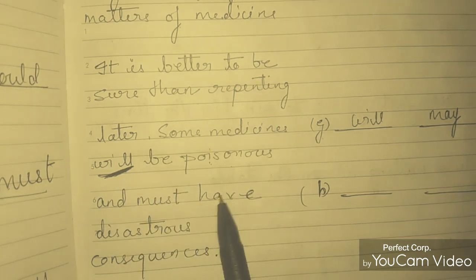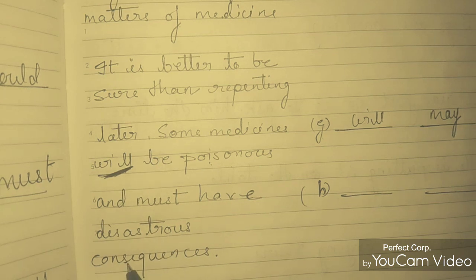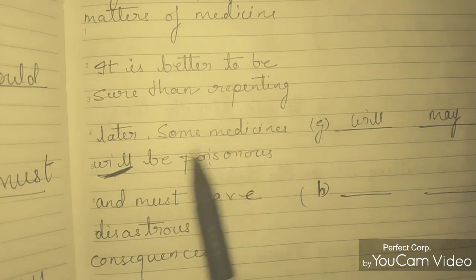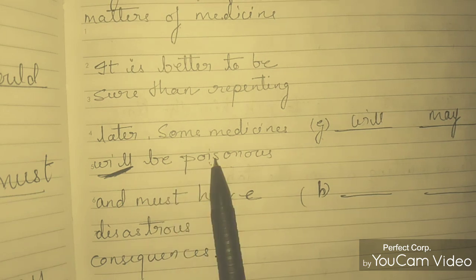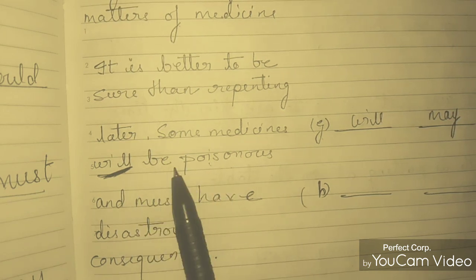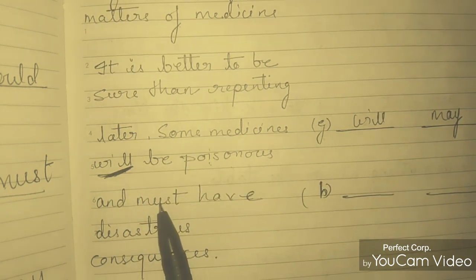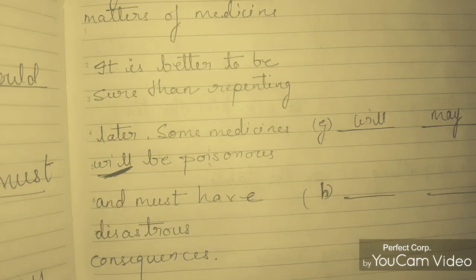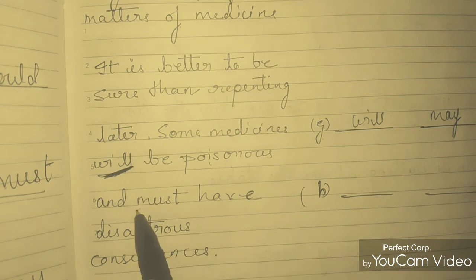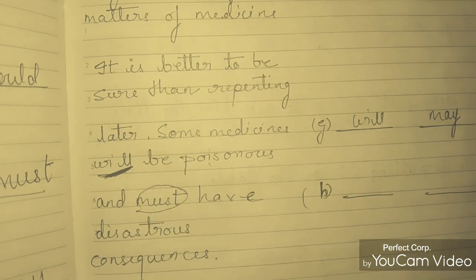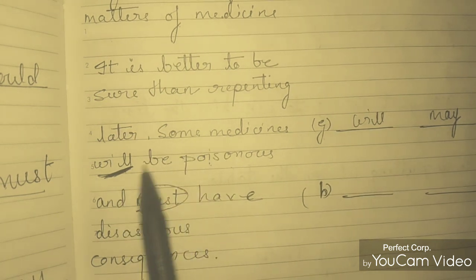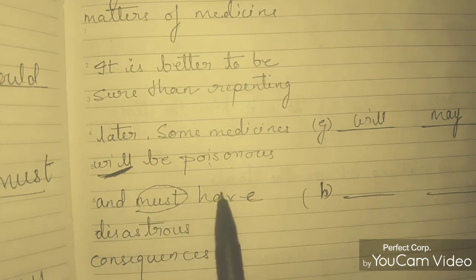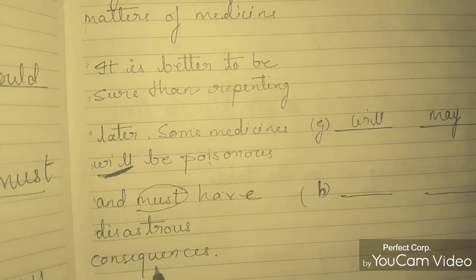and must have disastrous consequences. Some medicines may be poisonous. If it may be, then how can it be must have disastrous consequences? So here, some medicines may be poisonous and can have disastrous consequences.